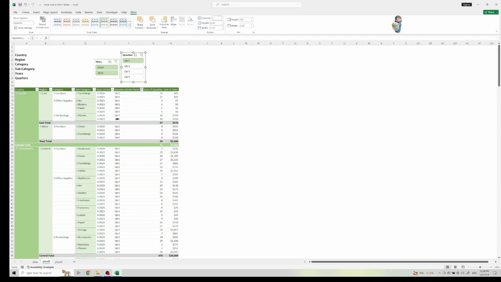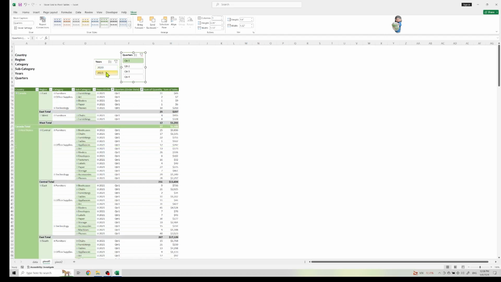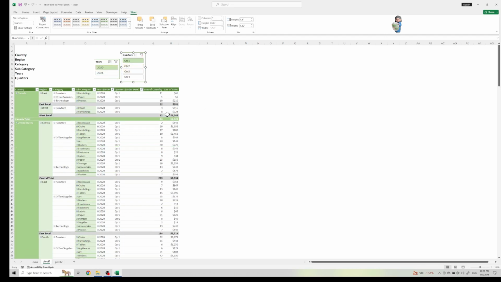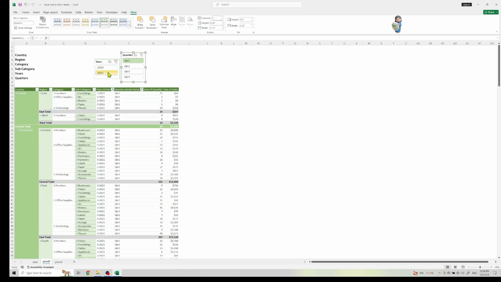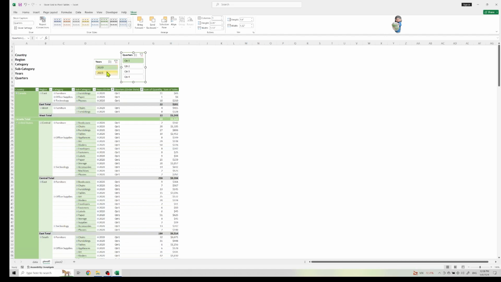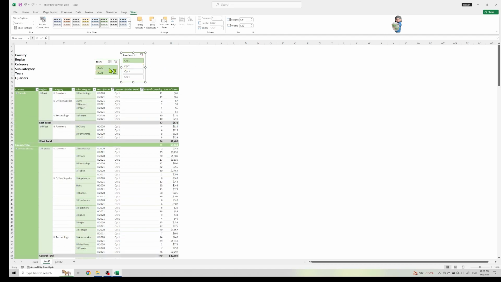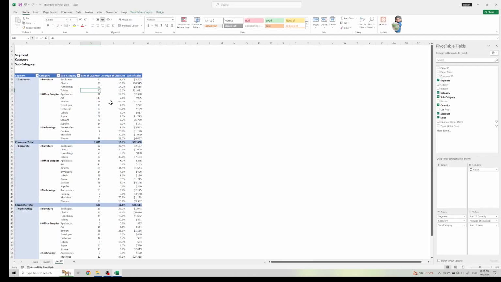Now, let's verify that the slicer is working fine. So I can see now I have 2 years of data, 2020 and 2021. And this is my number. And so if I pick only, let's say 2020, my numbers will change, right? My number will change. So now let's verify that it works fine with pivot table 2.